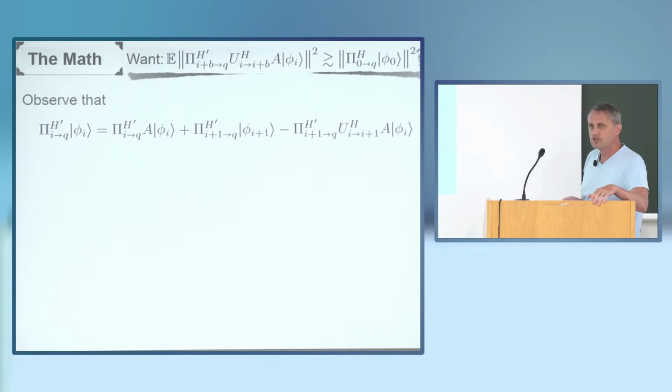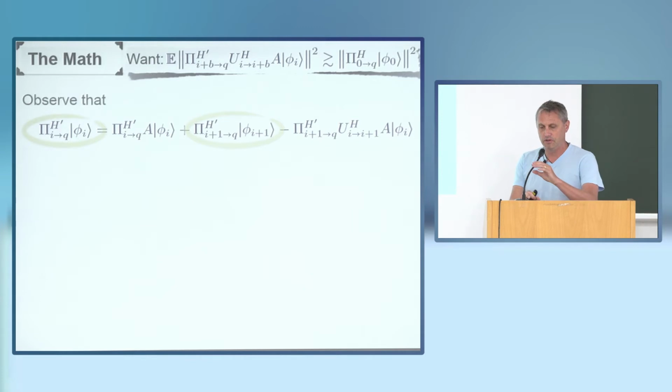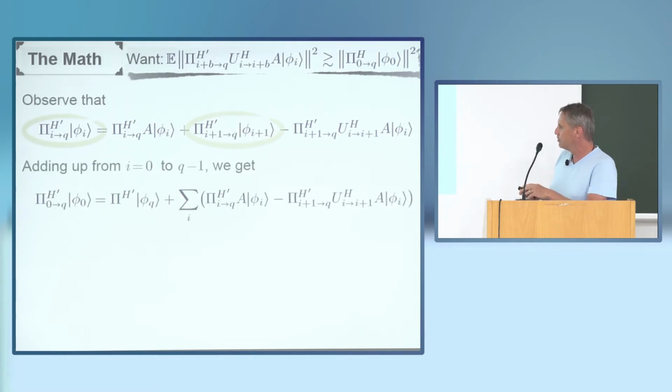Okay, so the next crucial observation is to see that this term and this term on the left and the right-hand side of the equality are the same, except on the right-hand side, the index I is incremented by 1. So if I add up this equality over all choices of I, ranging from 0 up to q minus 1, many of these terms are going to cancel out.